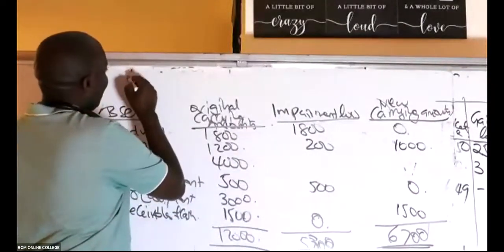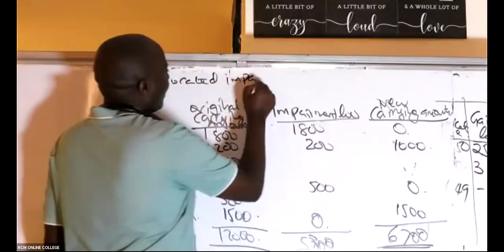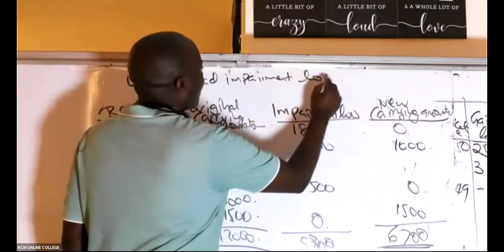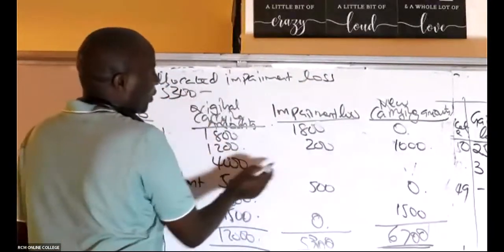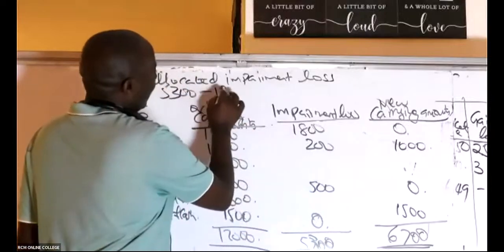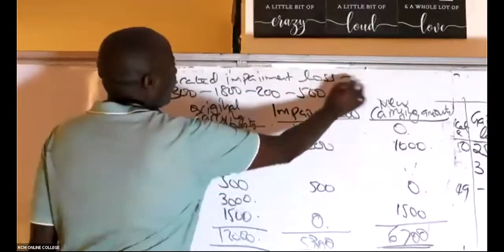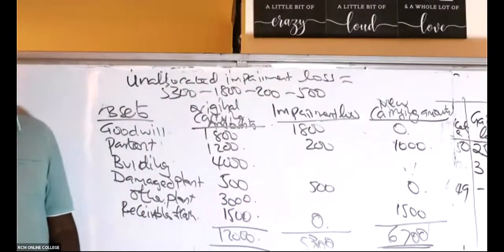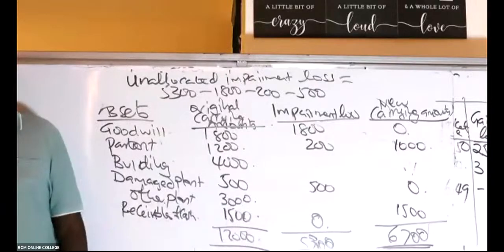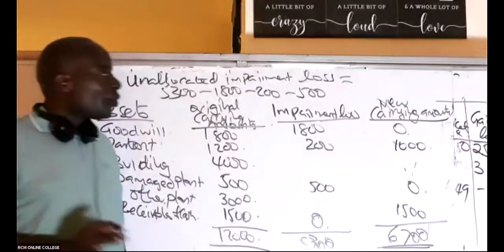So, unallocated impairment loss. Unallocated impairment loss will be 5,300 minus whatever you have here: 1,800 minus 200 minus 500. Which figure does that give me as the unallocated impairment loss? They're giving you 2,800, isn't it? 2,800, right? Chasang has confirmed 2,800.